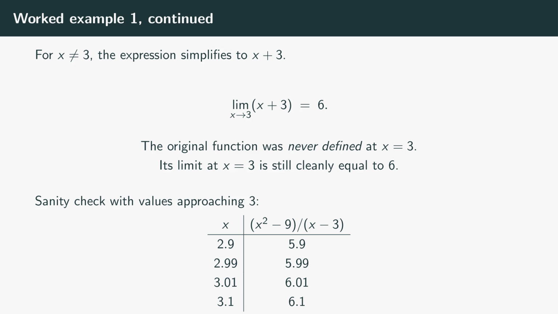If you don't trust the algebra, check it by hand. Plug in 2.9. The expression equals 5.9. 2.99 gives 5.99, 3.01 gives 6.01, 3.1 gives 6.1. The values crowd in on 6 from both sides. Geometrically, that crowding is the limit.